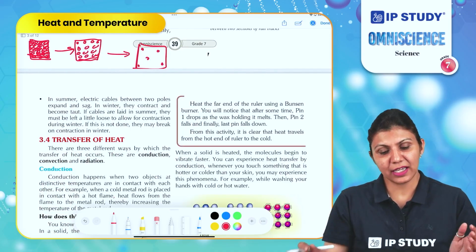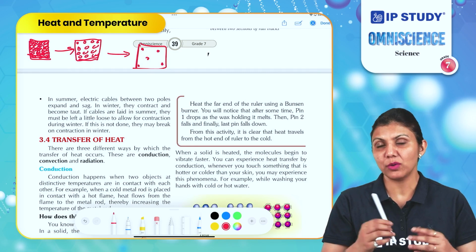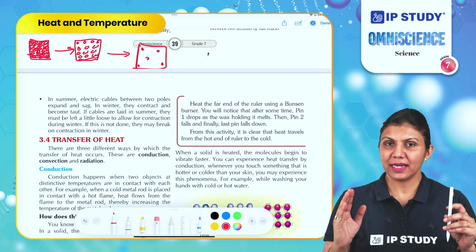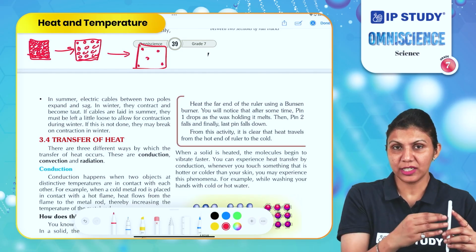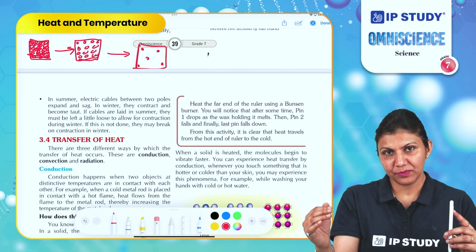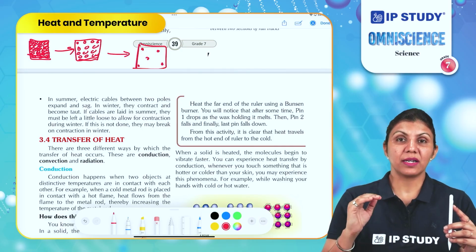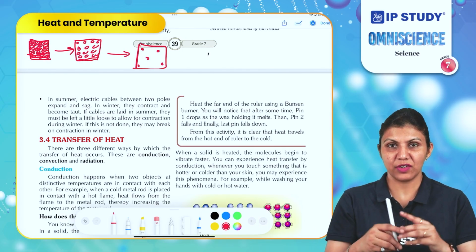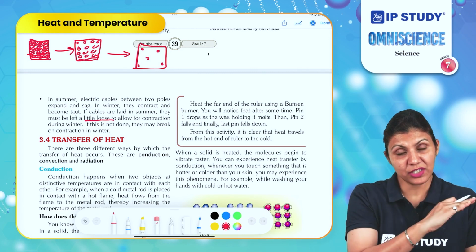In summers, electric cables between two poles expand and sag. If you have noticed in your surroundings, there are electric poles and these are connected through different electrical wires. During summers, due to its property, the metal will expand by absorbing heat from solar energy and they will sag. But in winters, they will again contract and become taut. So if cables are laid in summer, they must be left a little loose to allow the contraction which happens during the winter.